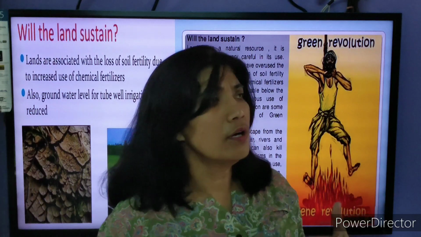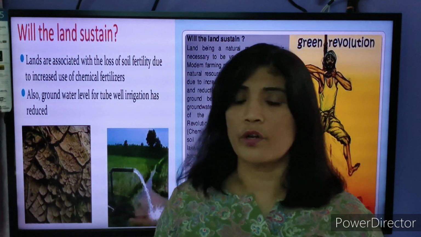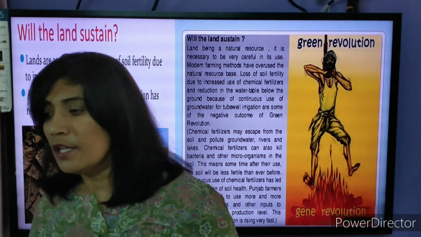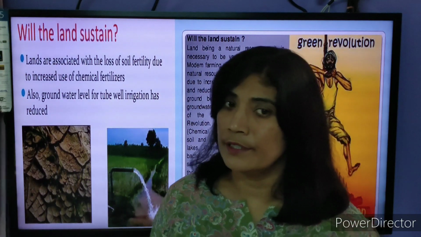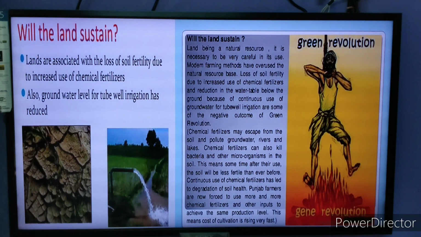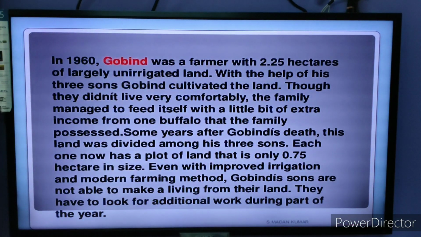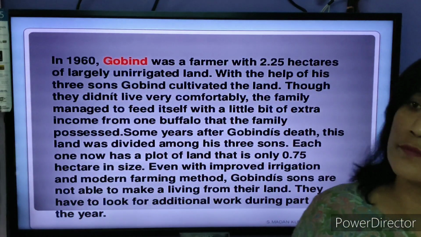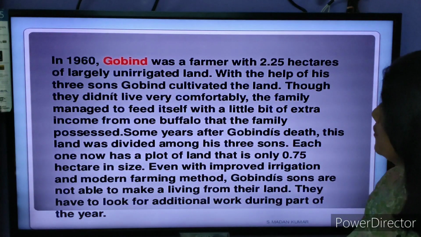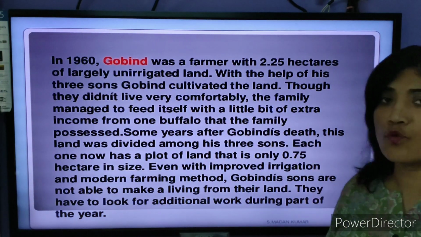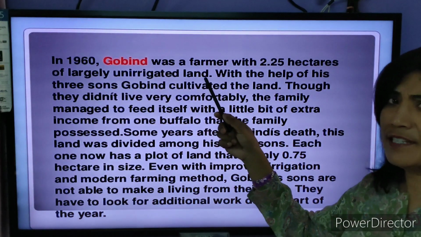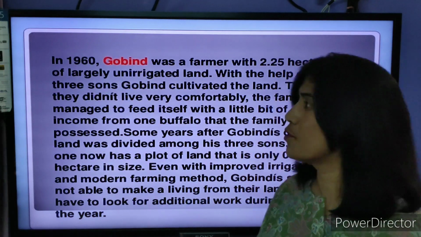Okay? So this is really a great problem for Indian farmers, because the farmers that we have in the country are of different types. So when we are talking about the different types of farmers, one such story I'll tell you. See students, in 1960, Govind is a farmer, and how much land does he have? He has 2.25 hectare of land, and that is unirrigated land. He does not have those facilities, tube well facilities or such facilities.